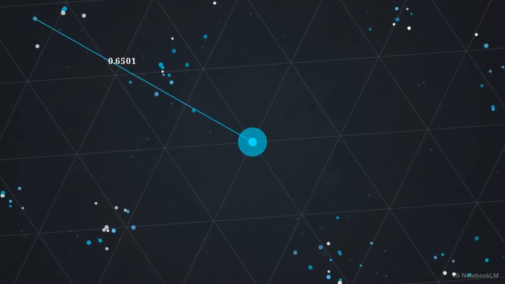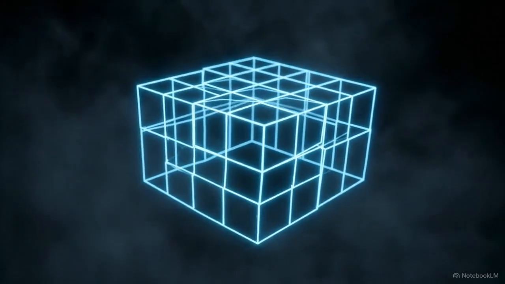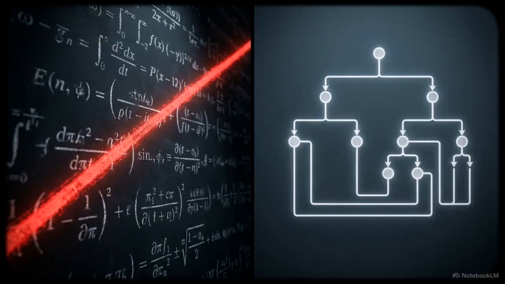For 15 years, we swore the answer was this map. Every idea, a coordinate. Every search, a distance. So here is the heresy. We sack the old map, watch it shatter completely. Every vector, gone. We trade mathematical matching for pure logical reasoning.